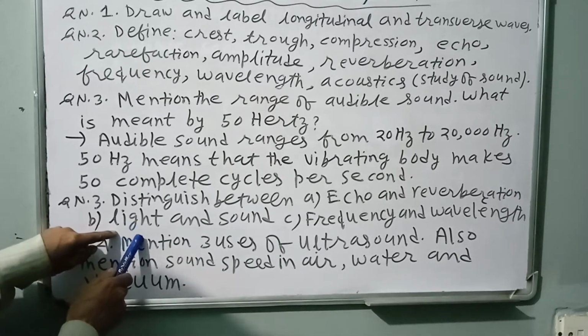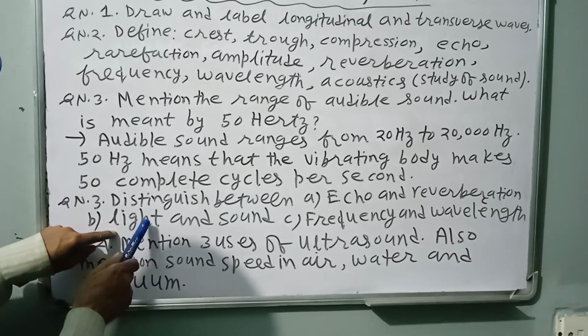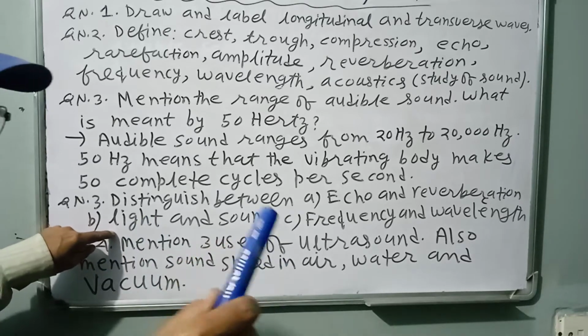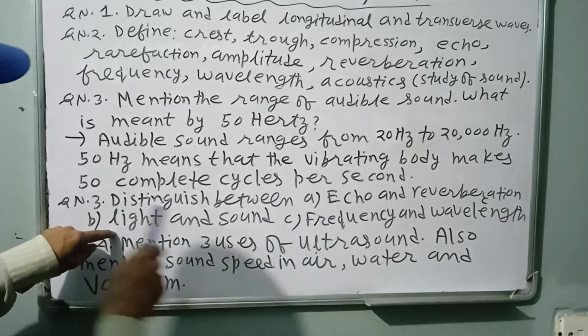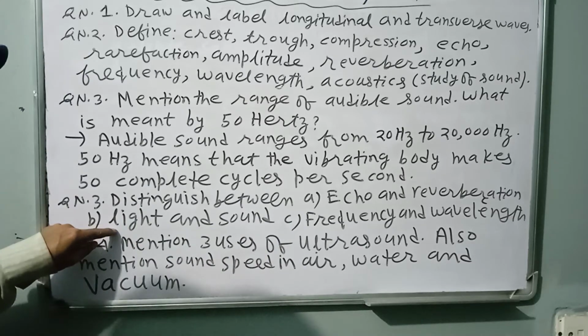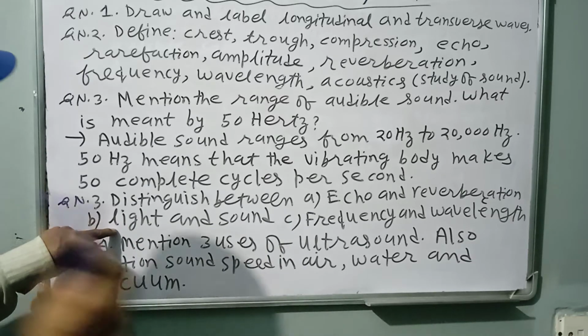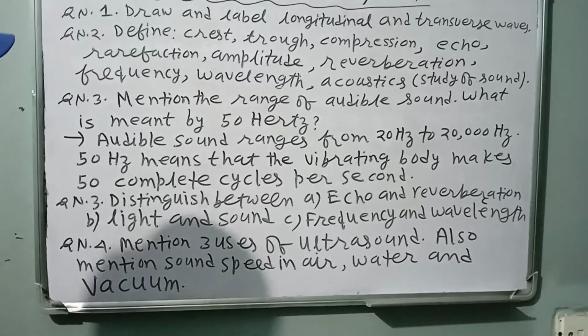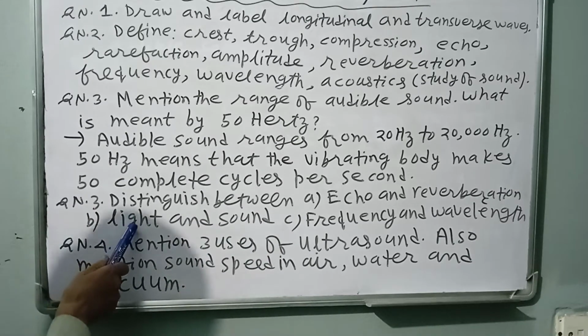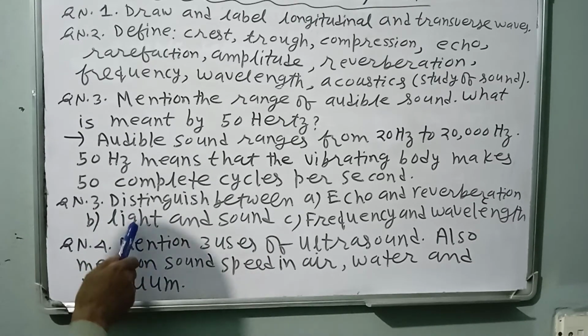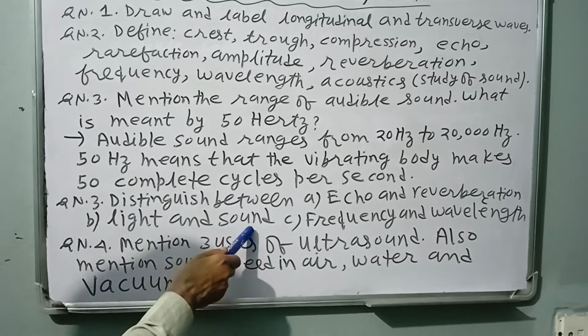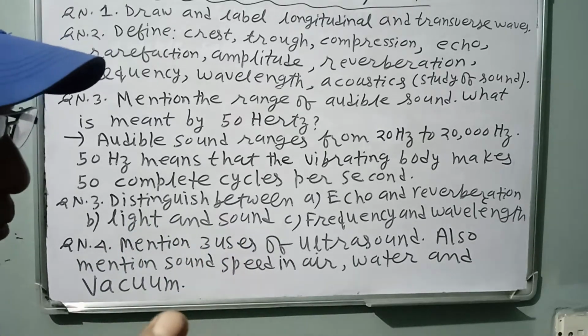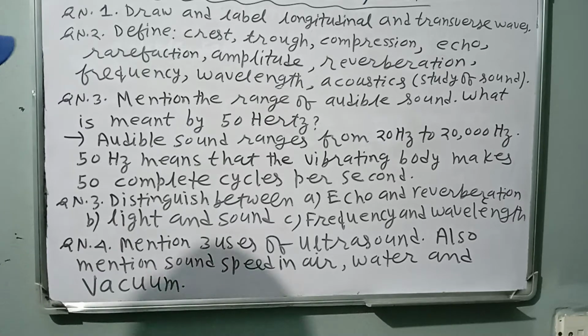Light is a transverse electromagnetic wave. Sound is a longitudinal mechanical wave. Light affects our eyes, whereas sound affects our ears. Generally, speed of light is very high, 3 lakh km per second. Sound only 332 meter per second in air.